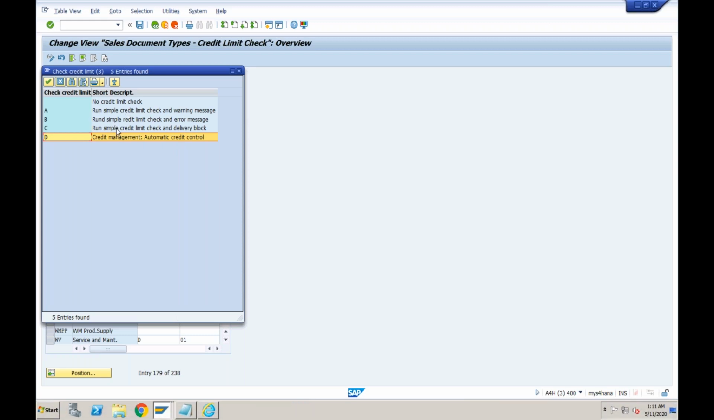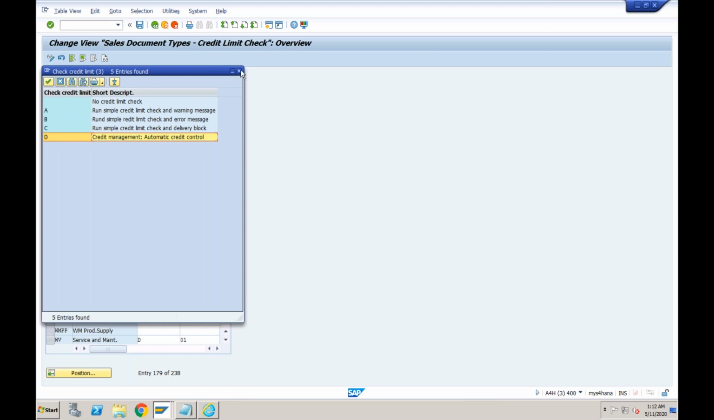Because in simple credit check, only amount is verified, whether the credit limit is available or not. It will not verify other things, like whether the customer has made the payment of previous amounts or not, what is the dunning level. All those things the system will not consider if you go for A, B, and C. That will only be considered if you are going for D. And that is the reason A, B, C are no more supported.